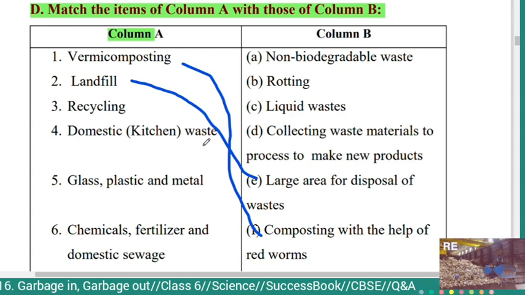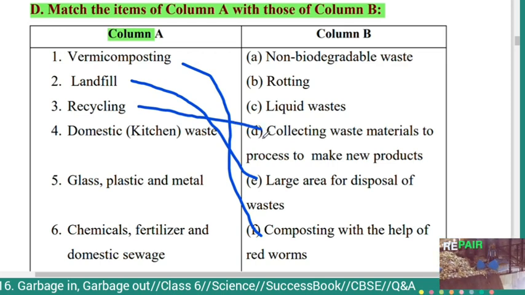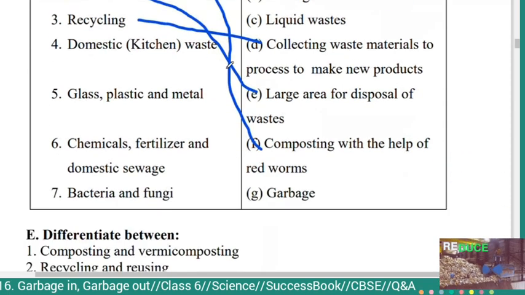Recycling, it is collecting waste materials to process to make new products. Domestic or kitchen waste, it is garbage.